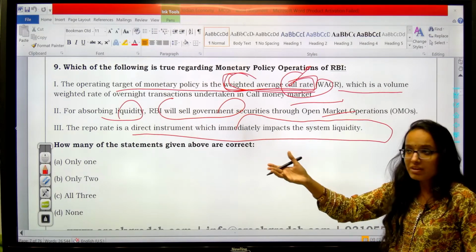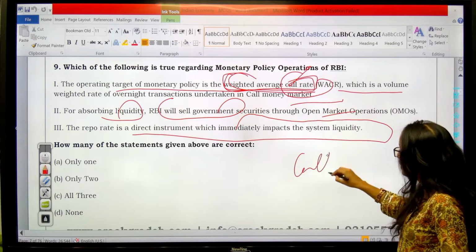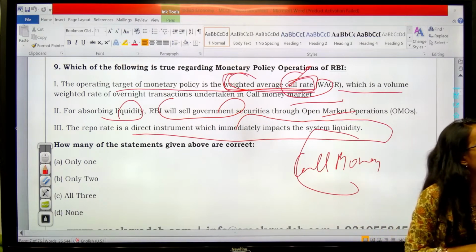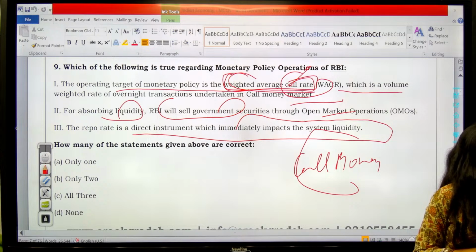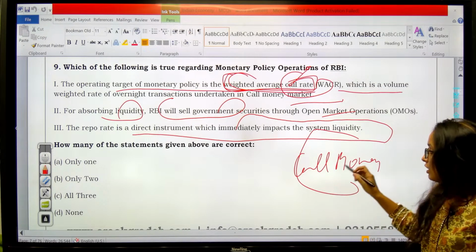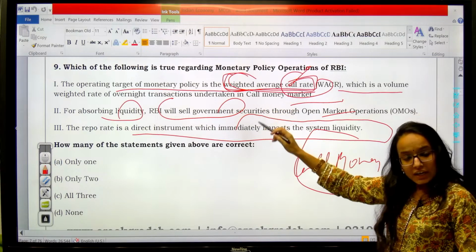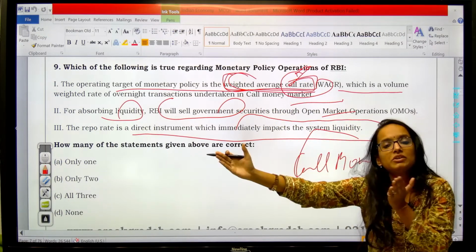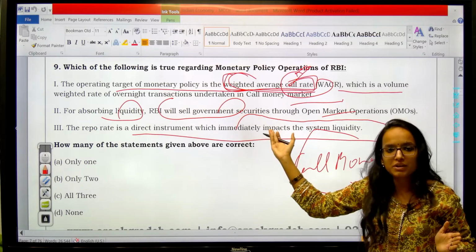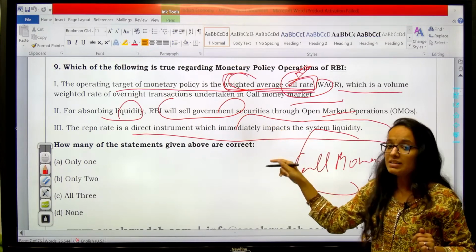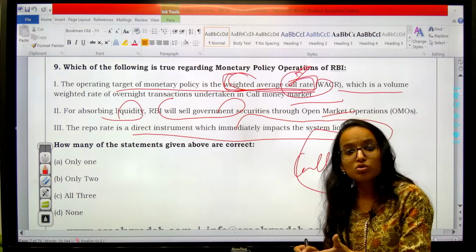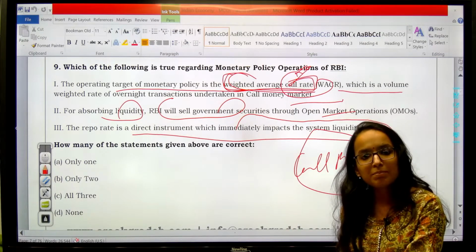So interbank transaction call money rate for 1 day. I have told you what is call money, right? This is your weighted average call rate. Clear? So, yes, monetary policy targets this as well. So, it is a weighted average of all interest rates related to your call money transactions, right? Why does monetary policy target it? Because it is also affecting the liquidity available with the bank.